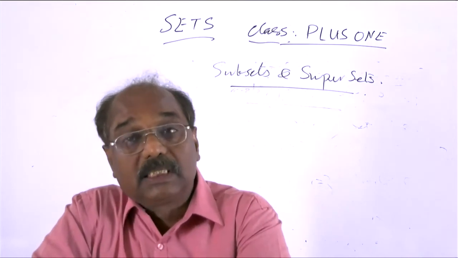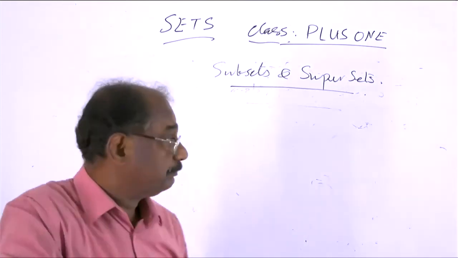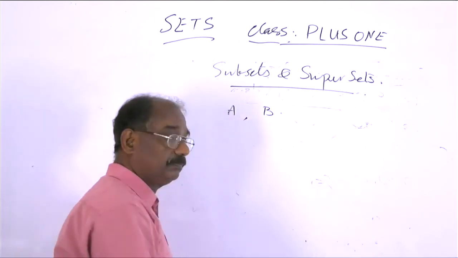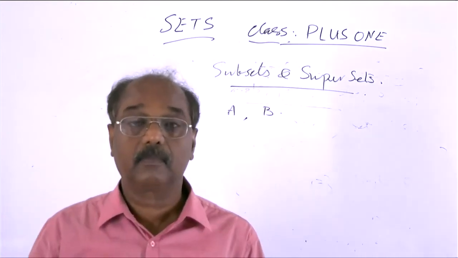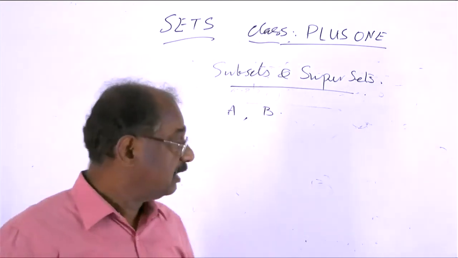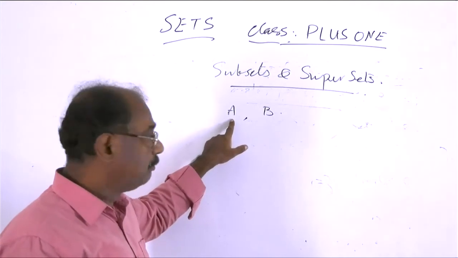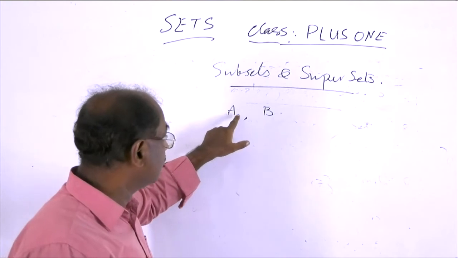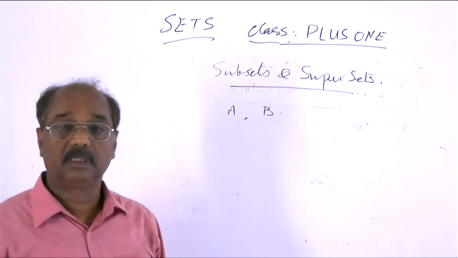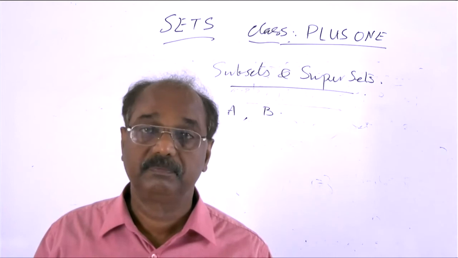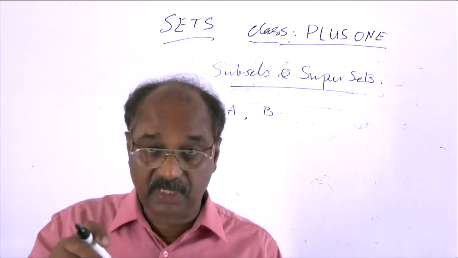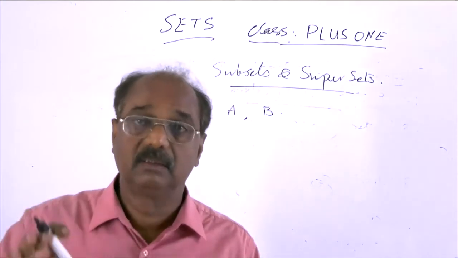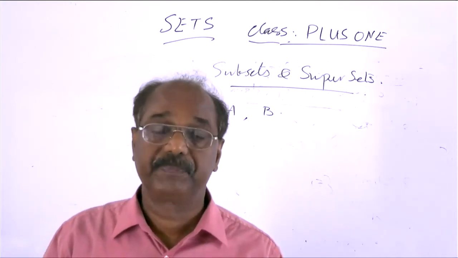And now consider a set A and another set B. If every element of A belongs to the set B, A is said to be a subset of B. Every element of A is an element of B. Every element of A belongs to B. Then A is a subset of B. It is a definition.